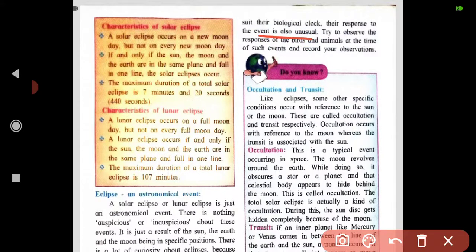Try to observe the response of the birds and animals at the time of such an event and record your observation.